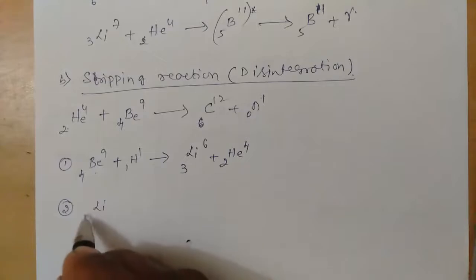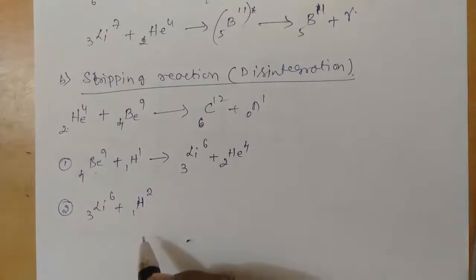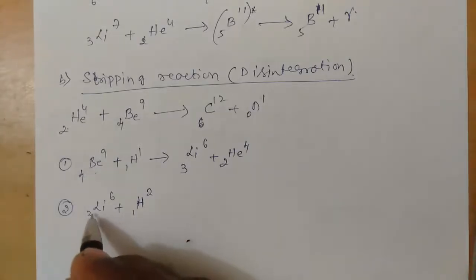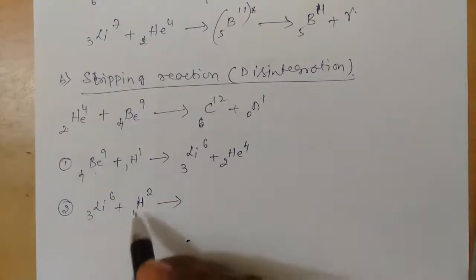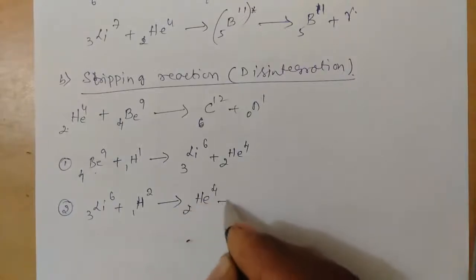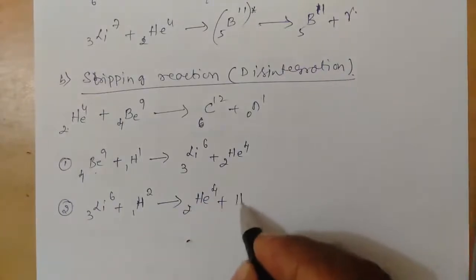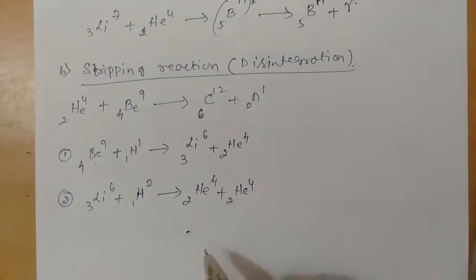So we have lithium-6 (⁶₃Li) plus ²₁H. ²₁H is nothing but an isotope of hydrogen, which is known as the deuteron. So if this target nucleus absorbs this deuteron, a helium nucleus is given out as the product nucleus, and helium only will come out as the projectile, the ejectile. Okay, so this is one example.